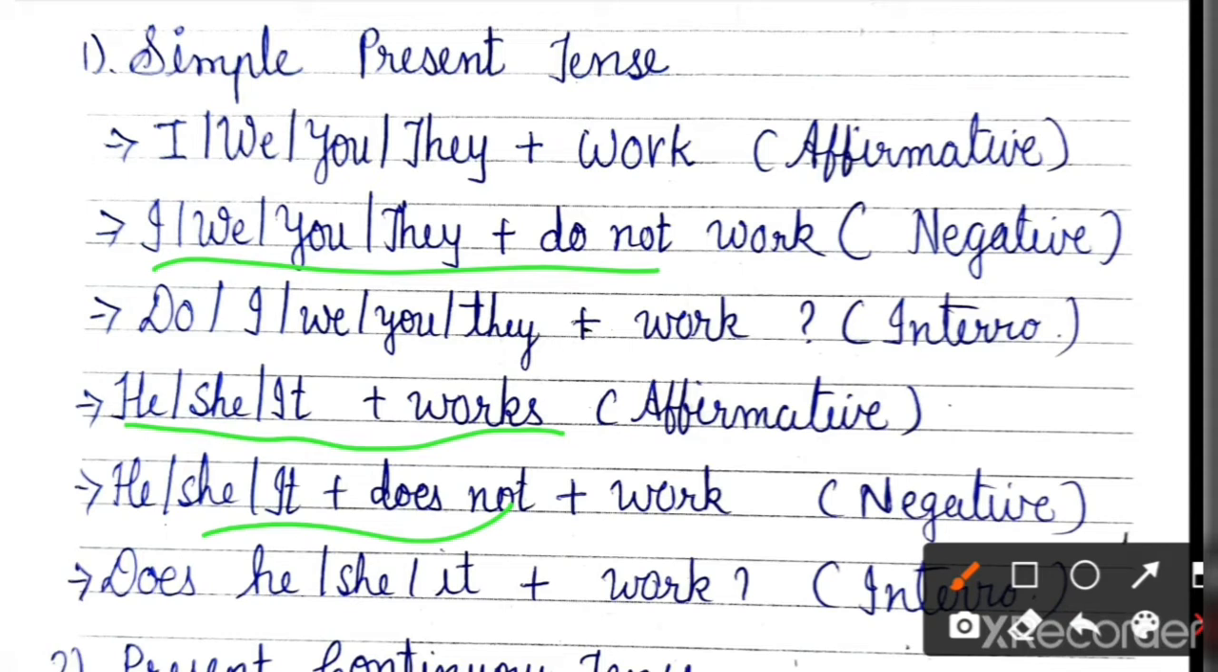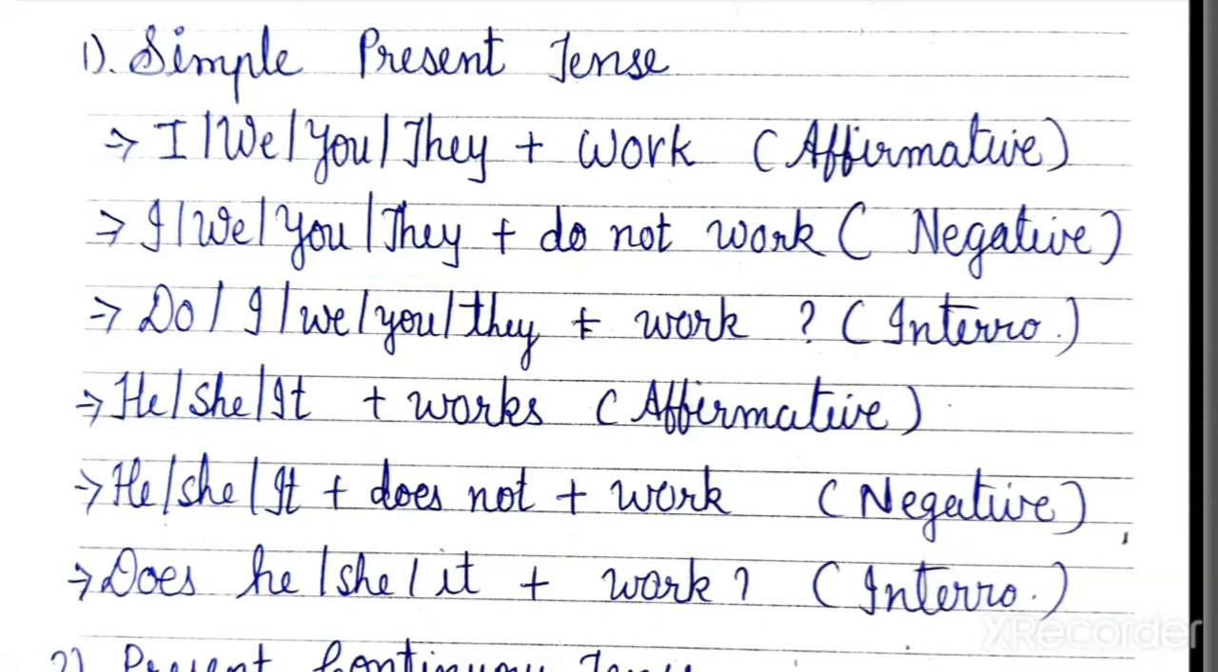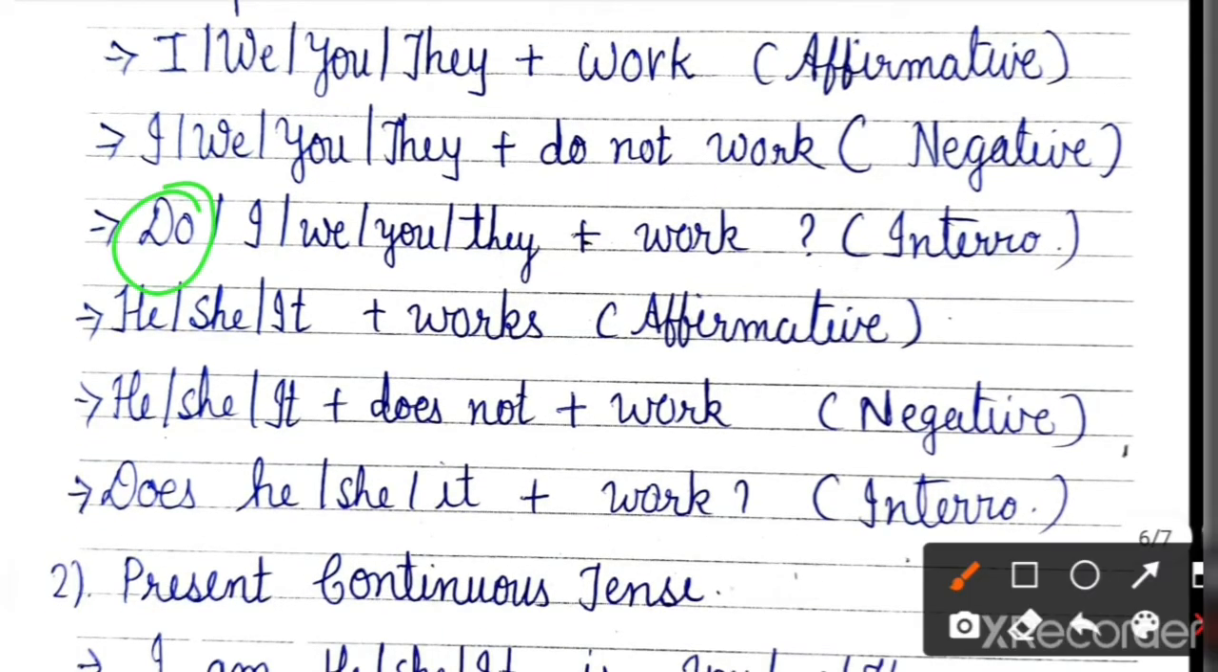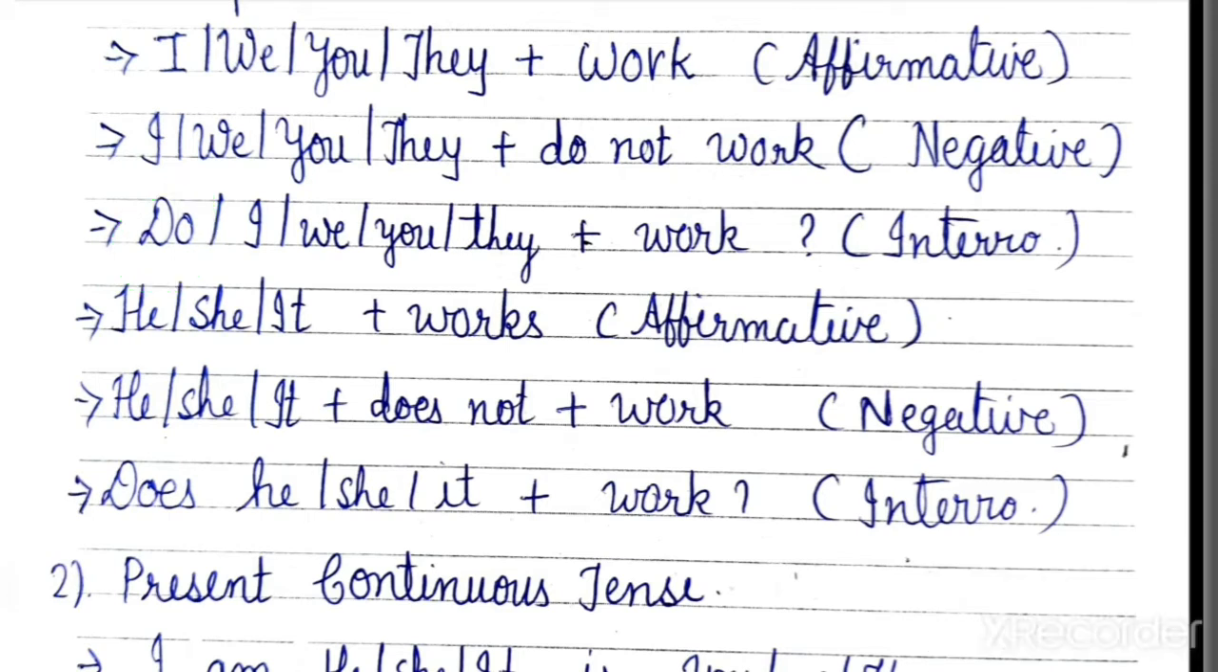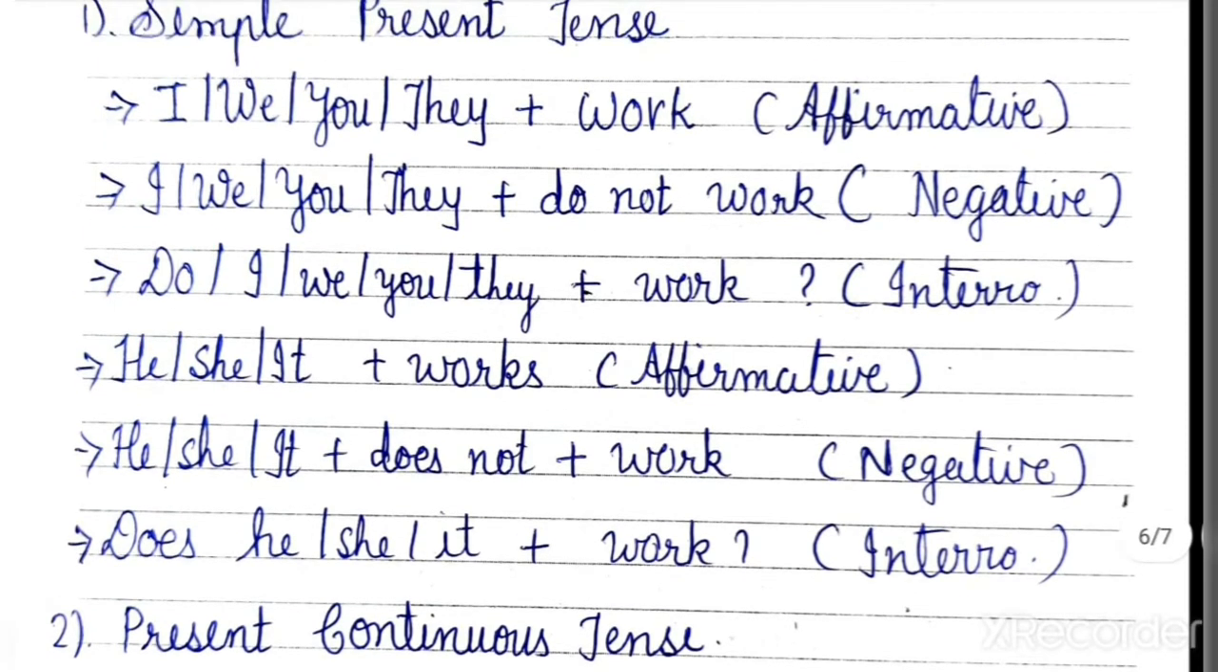Clear? Then in interrogative also, write do or does in the beginning of the sentence, then the subject and then the main verb. Keep in your mind that with do and does we will write the main form of the verb, and if we remove does, then add s or es after the verb. Clear? So these are the verb forms of simple present tense.